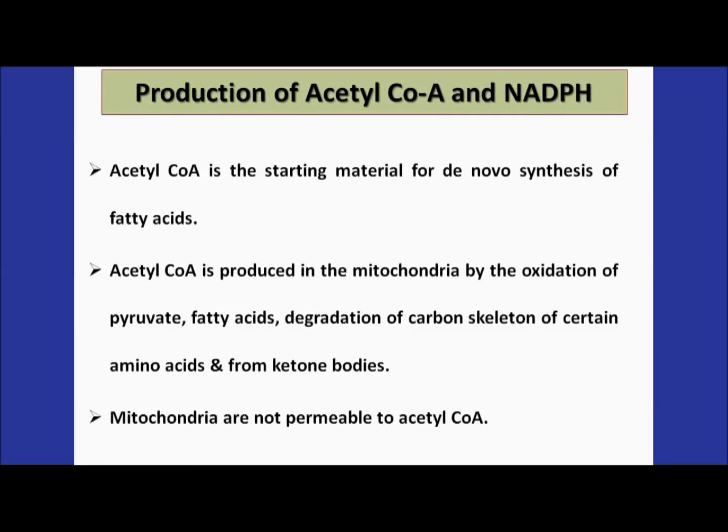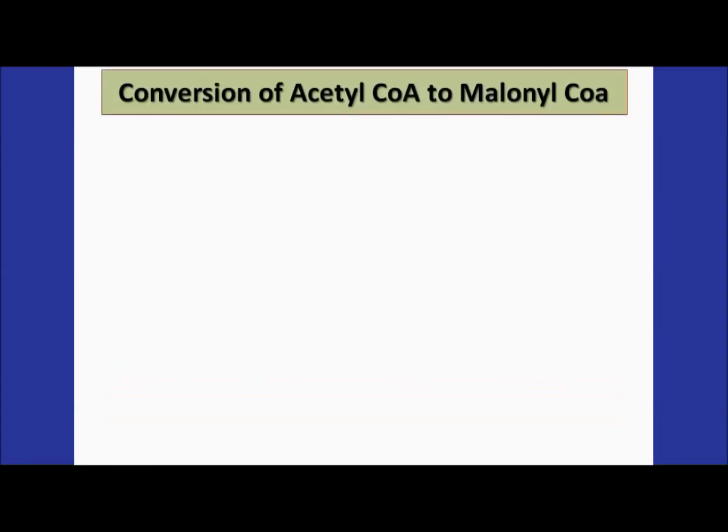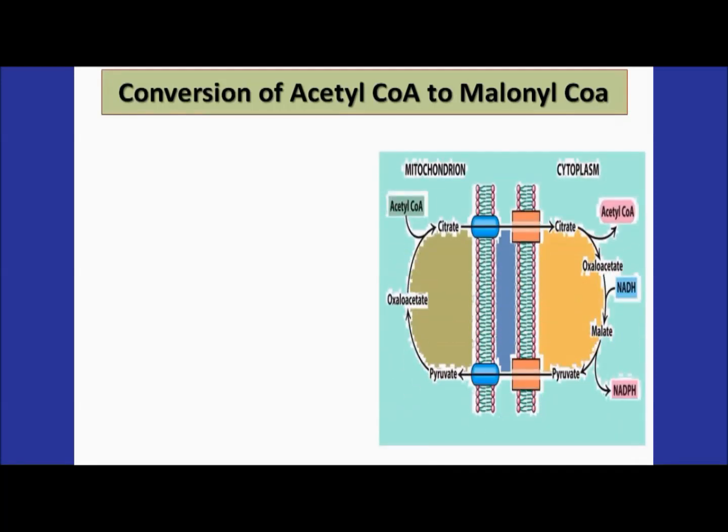So now the question is that we come to know that acetyl coenzyme A is the raw material, right? It needs to be utilized for the synthesis of the fatty acid, but the synthesis takes place outside the mitochondria. So how will the transport of acetyl coenzyme A from the mitochondria to the cytoplasm take place? Basically, the conversion of acetyl coenzyme A to malonyl coenzyme A is considered as the prime process for the transport.